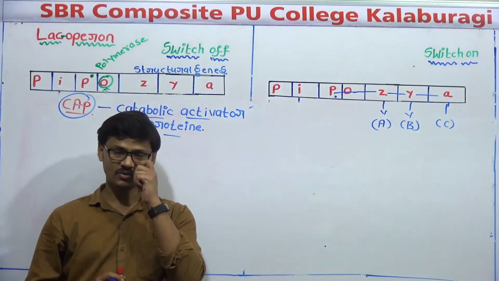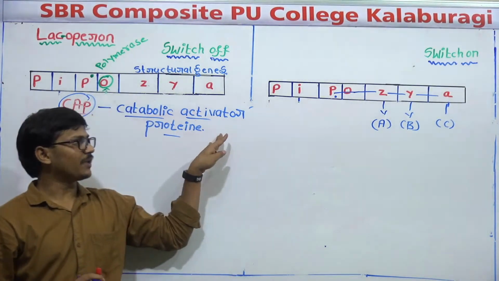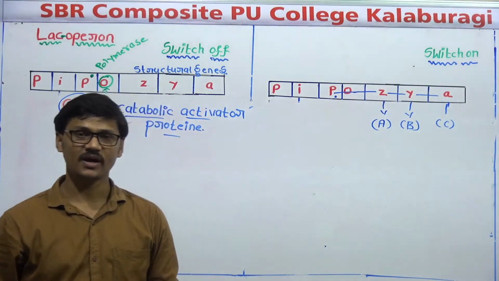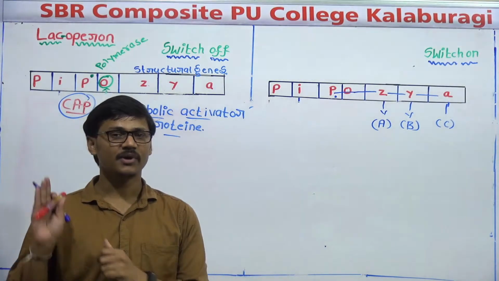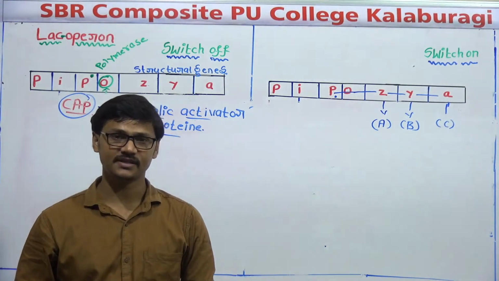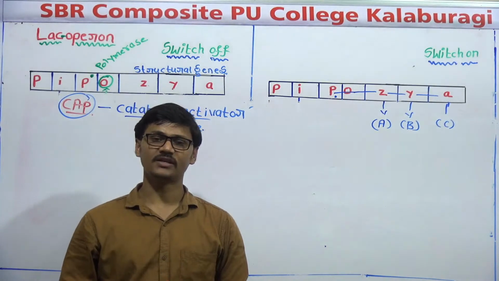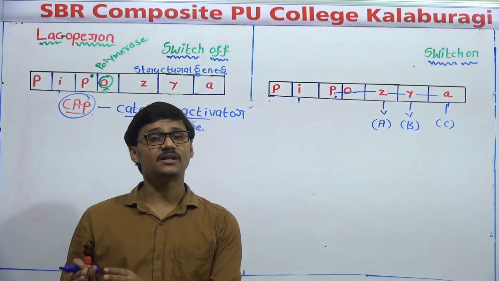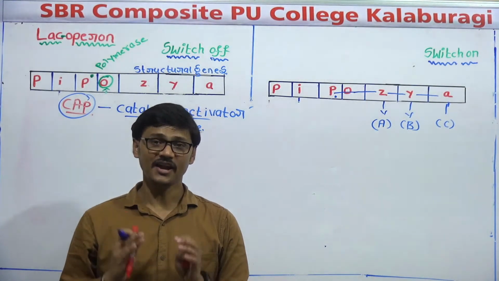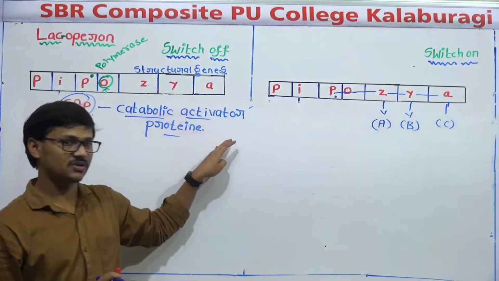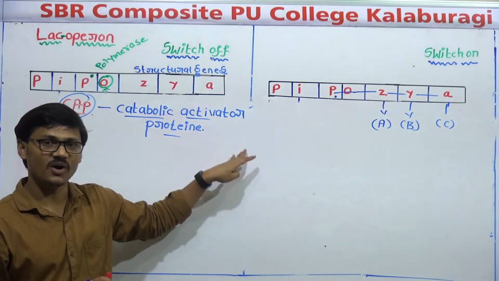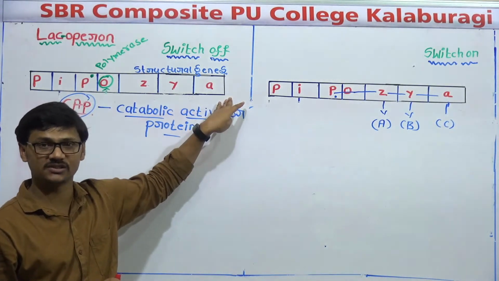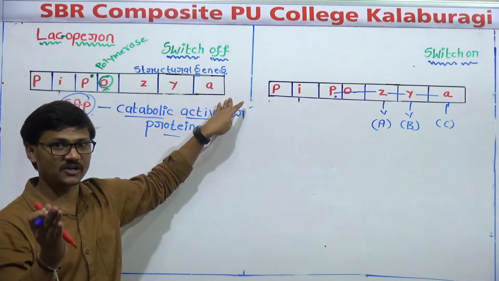Okay. Now, this operon, the Lac-operon, is called the inducible operon. Why is it called the inducible operon? Because in a previous class we discussed that there are two types of operon. One is called the inducible operon, and another one is called the repressible operon. This Lac-operon is inducible. Why? Because its regulation is under the control of an inducer. Which is that inducer? Lactose.